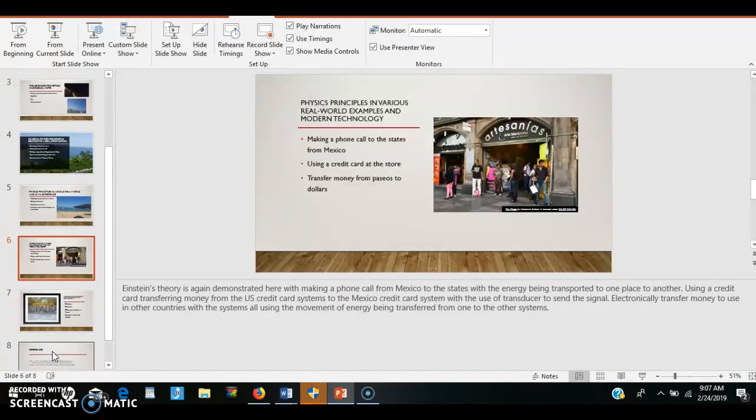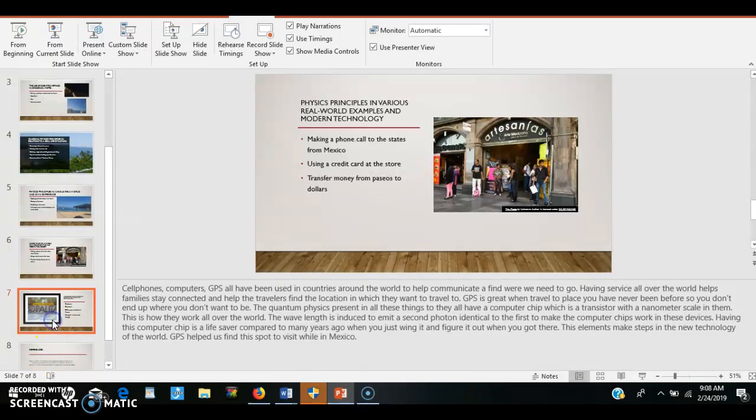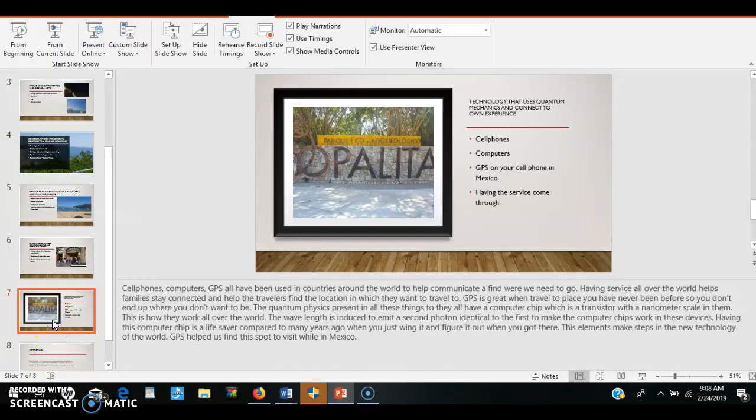Einstein is again demonstrated when making a phone call from Mexico to the States, with the energy transferring from one to another. Using a credit card, transferring money from the U.S. system to the Mexico credit card system, using a transfer to send the signal. Electronically transferring money to other countries, all using the movement of energy being transferred from one system to the other. Cell phones, computers, and GPS are all used in countries around the world to help communicate and find where we need to go.